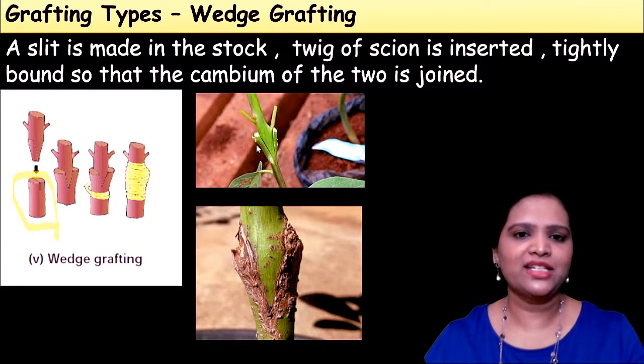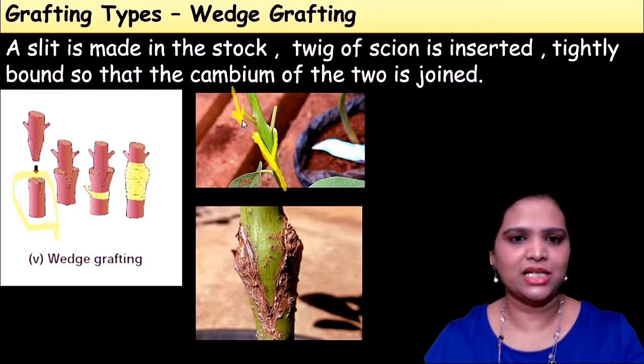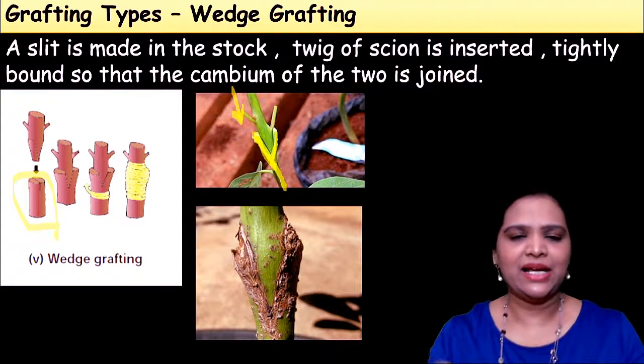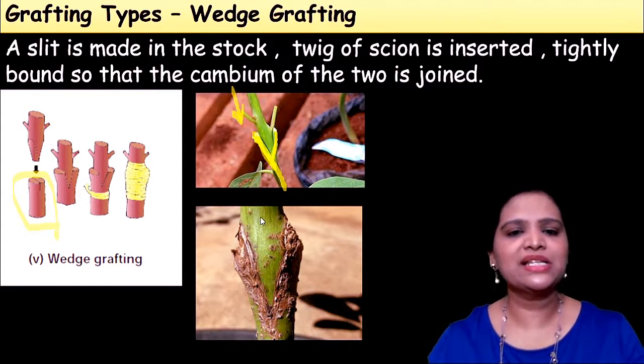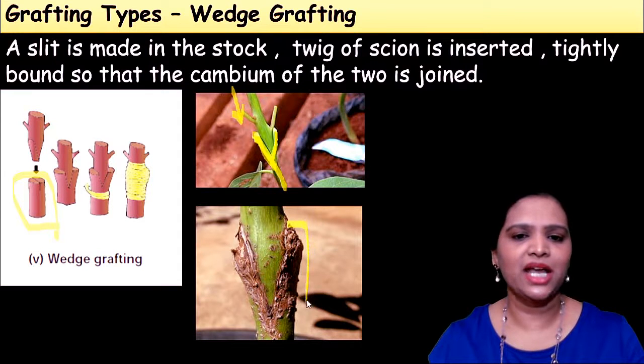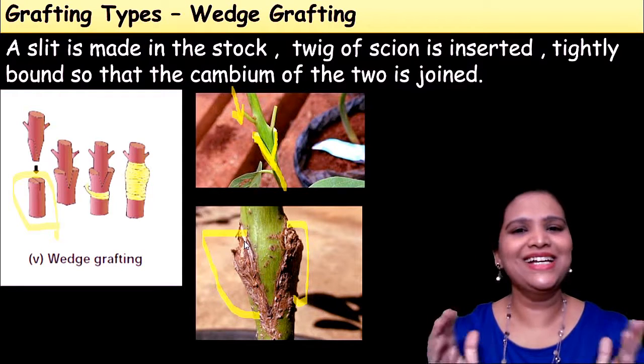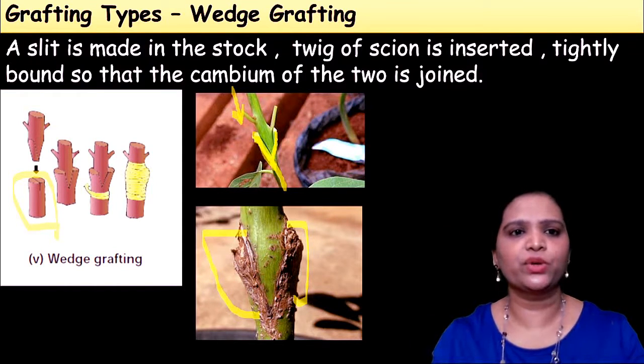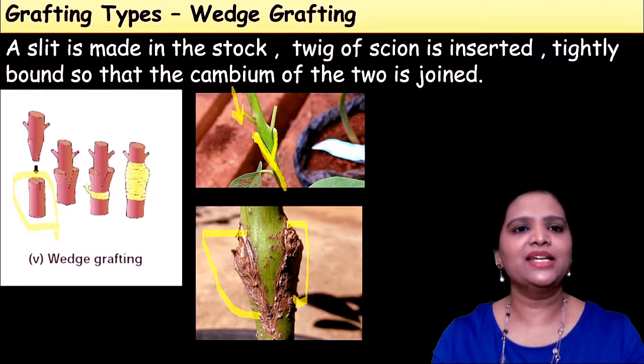So look at this picture here. This is a plant. Here they made a V-shaped cut, and they inserted another part of the plant, that is the scion. And seal it, cover it. After some period of time, you see here the new tissues, this is called cambium, the new tissues are produced on both sides, and they will get fused.